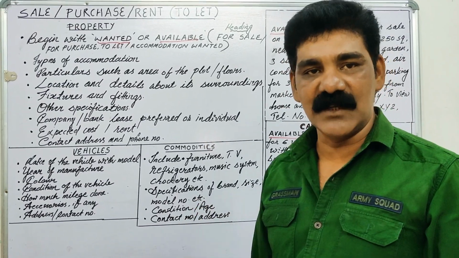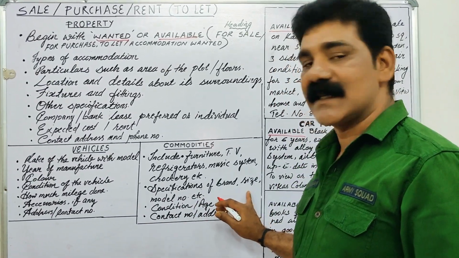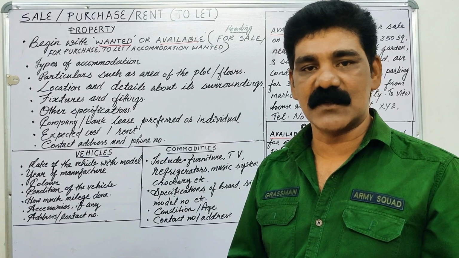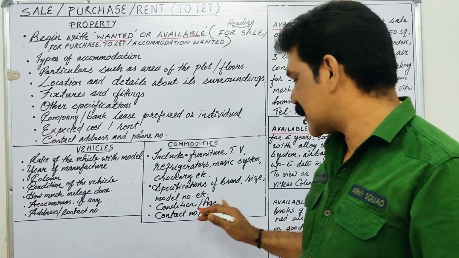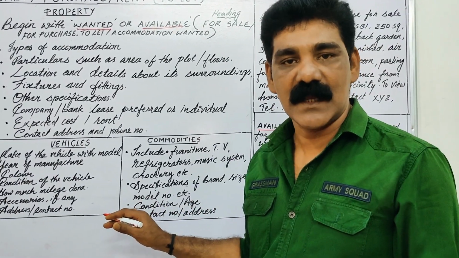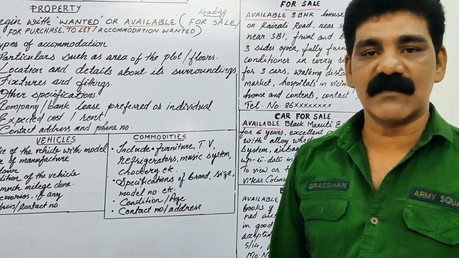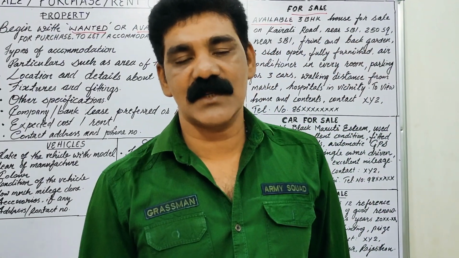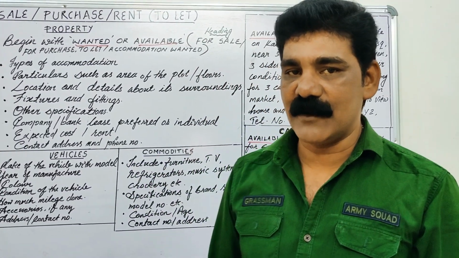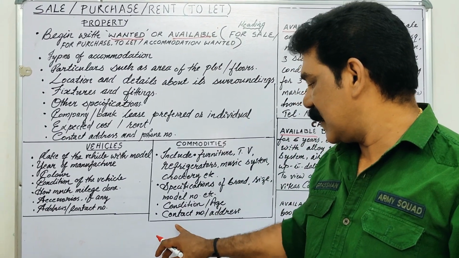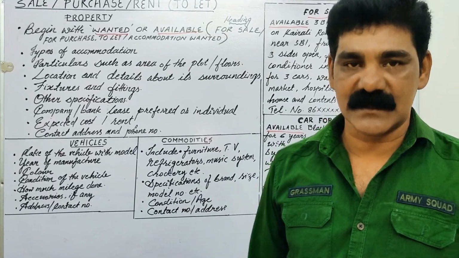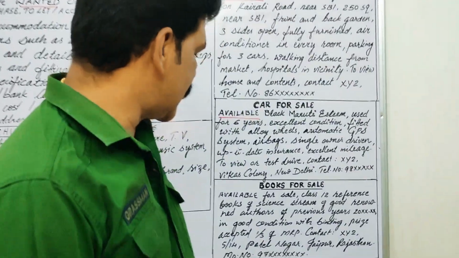For example, LG. Then size, what is its size? 42 inch, 50 inch or 30 inch. You may mention the size, and what is its model number, etc. You may give all these details. Then condition as well as age. Is it in a good condition? You may mention that also, and also the age. Then contact number as well as address. Let us see the example for that.